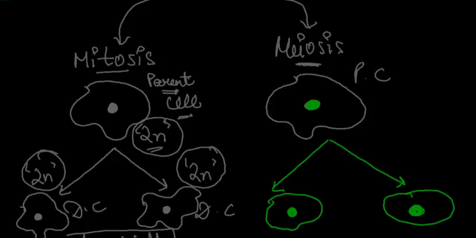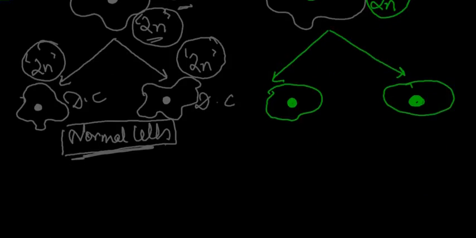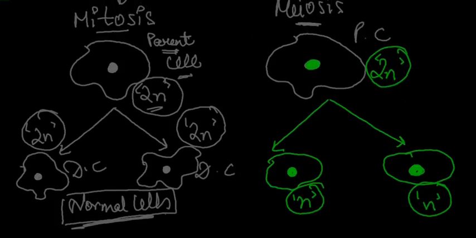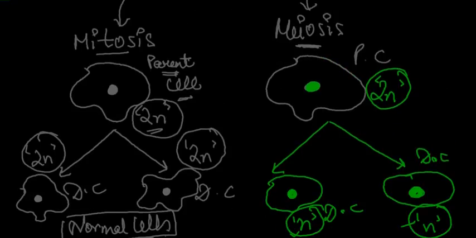The speciality is that the parent cell has 2n chromosomes, no doubt, but the daughter cells have only n chromosomes each. So this is a daughter cell, this is a daughter cell, both have only n chromosomes each. Such kind of division, where the 2n chromosomes break down to give n chromosomes to each daughter cell, is called the meiosis cell division.